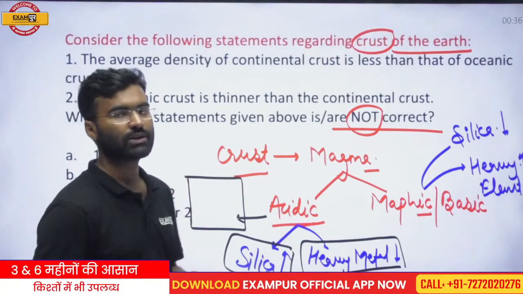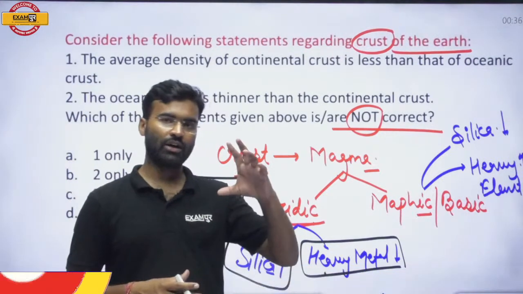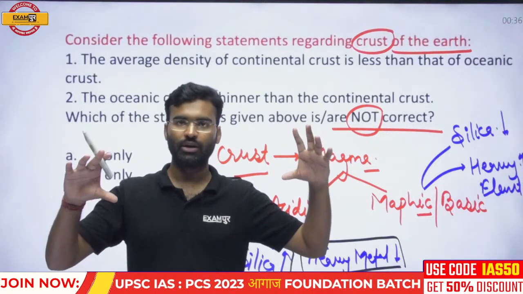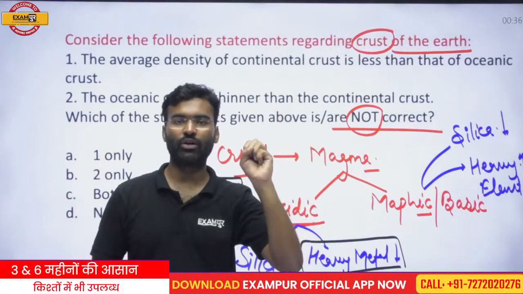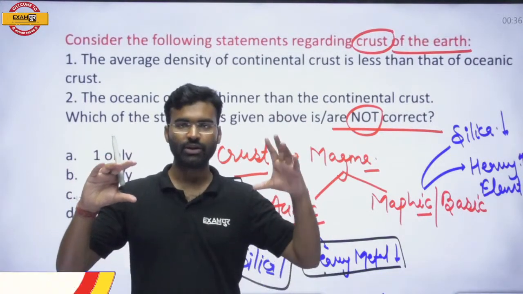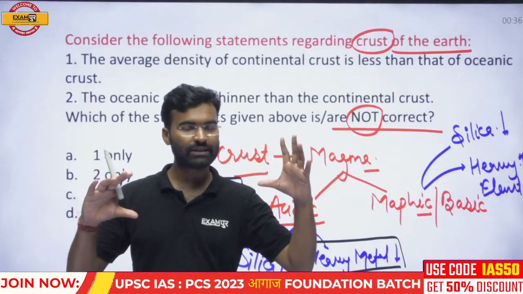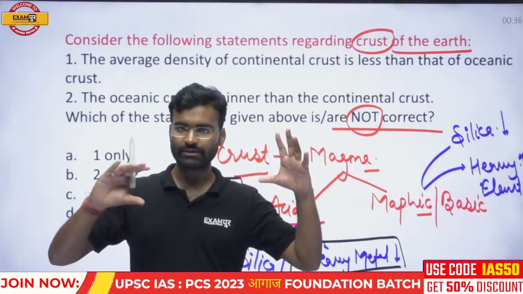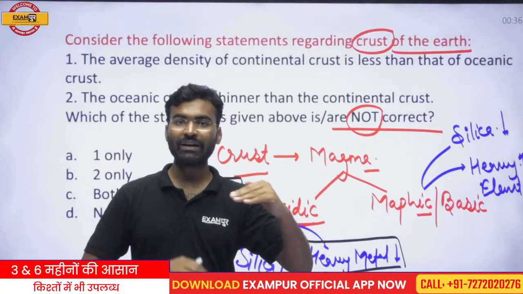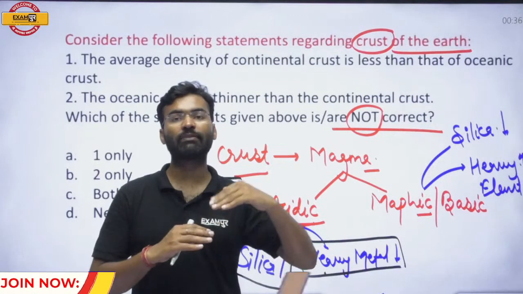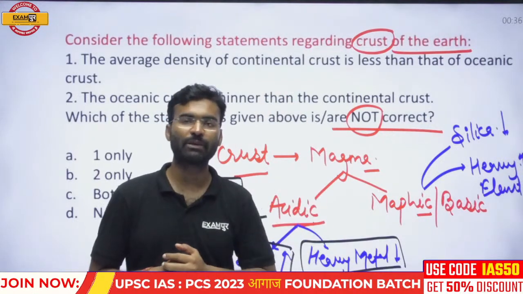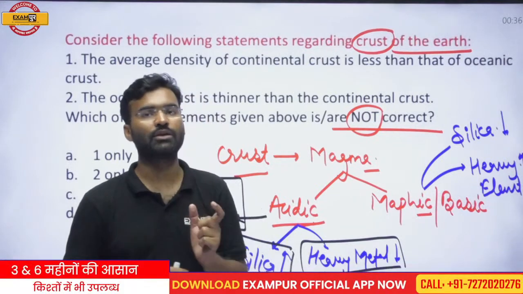Okay, so suppose 1 kg of cotton and 1 kg of iron. Cotton consists of lighter material and the iron consists of heavier material. So which has maximum density? The density of the iron is relatively high and the density of the cotton is relatively low. But which has more space? Cotton has more space because it is fluffy in nature.